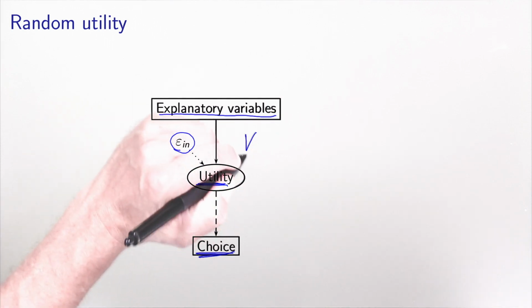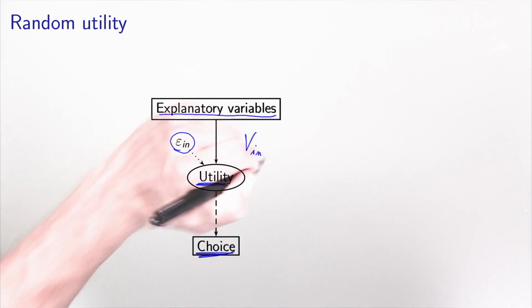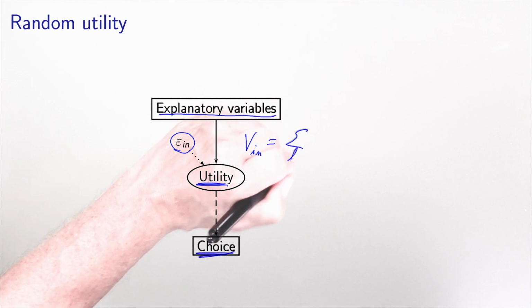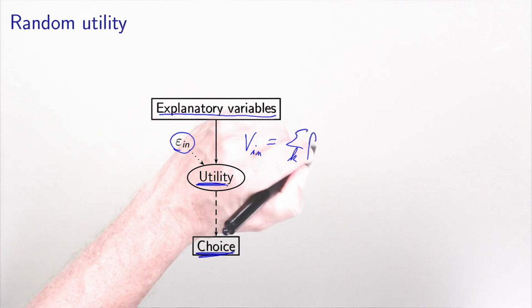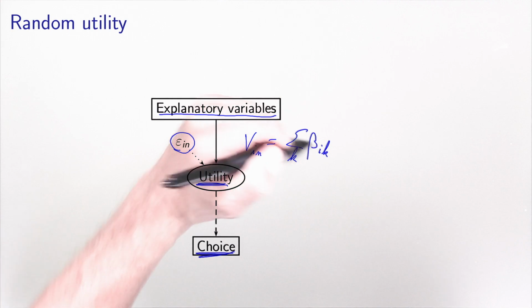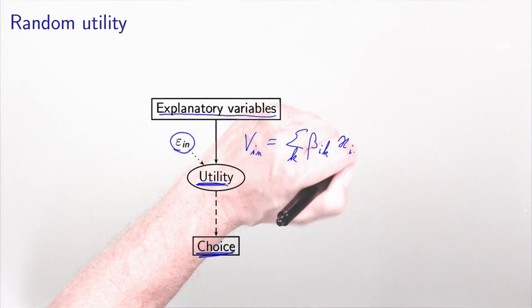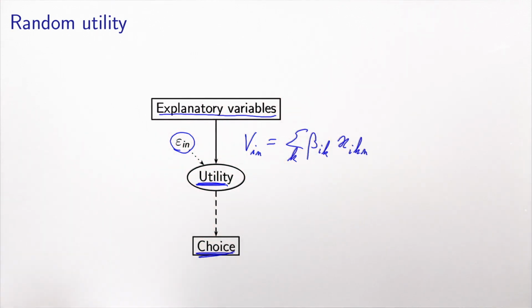We have V_in equals the sum over all variables of beta_ik x_ikn. So this is a typical structural equation in our framework. And now we have a measurement equation that actually relates the actual choice and the utility.